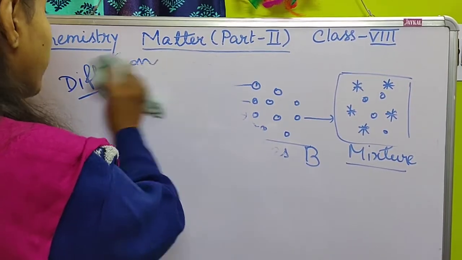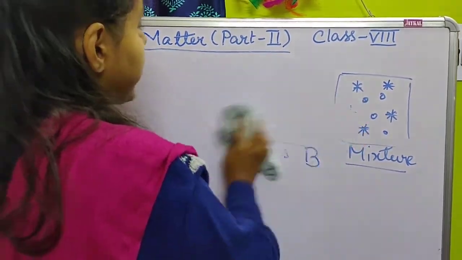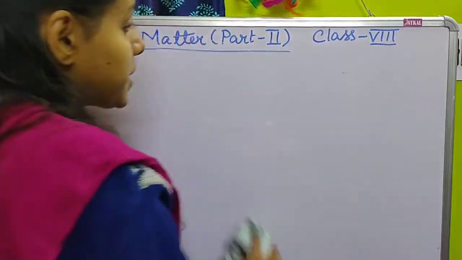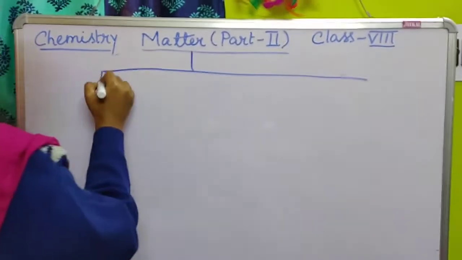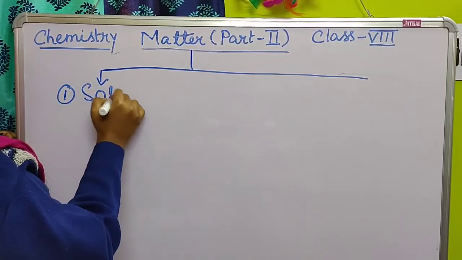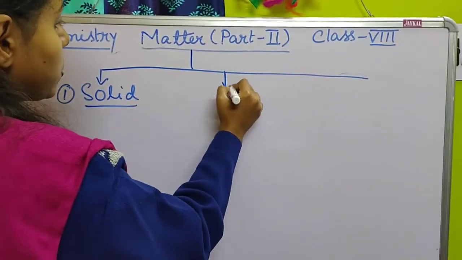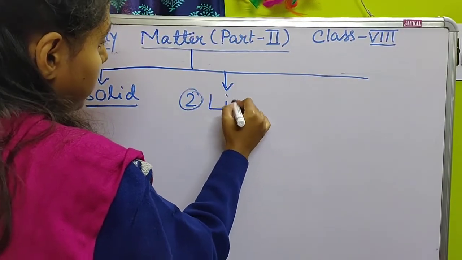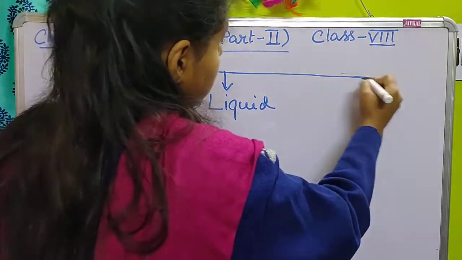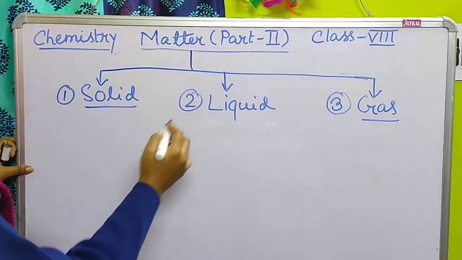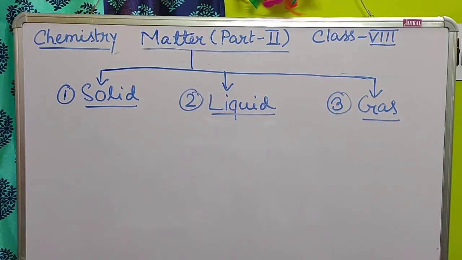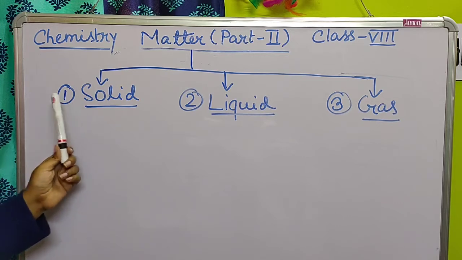Now, depending on the different properties of matter that we have discussed today, we can classify matter into three types. What are the types? Number one, solid. Number two, liquid. And number three, gas. Solid, liquid and gas are the three types of matter on the basis of different properties of matter. One by one we will discuss them.